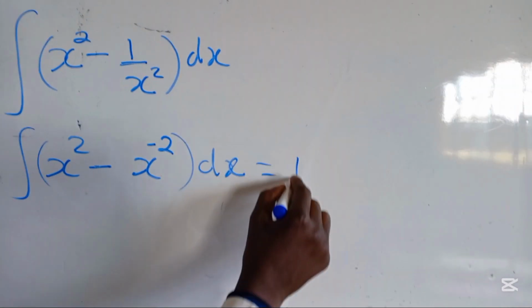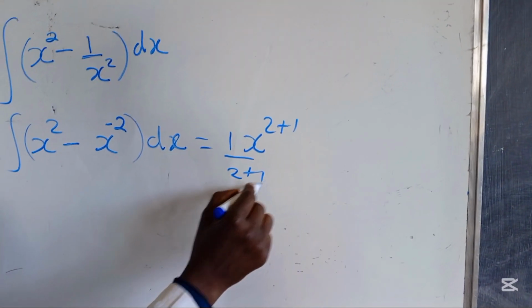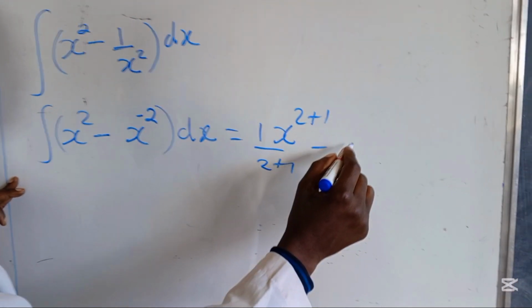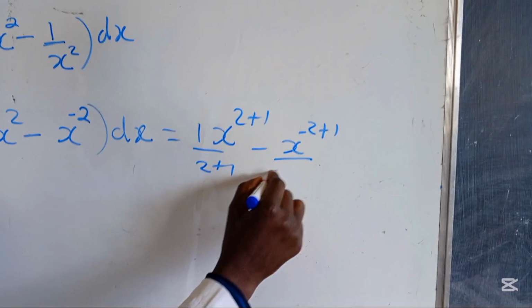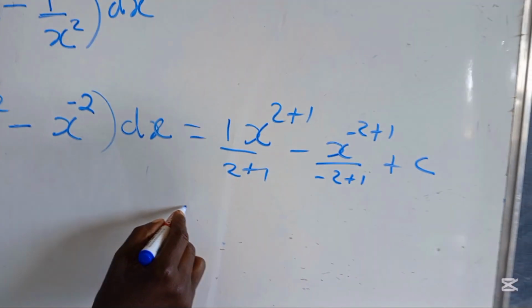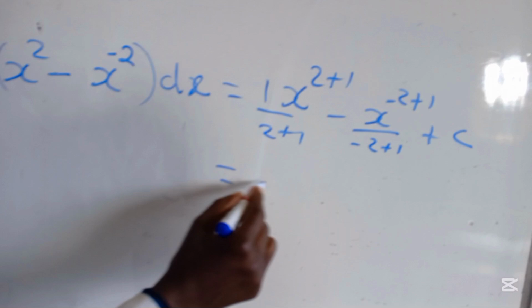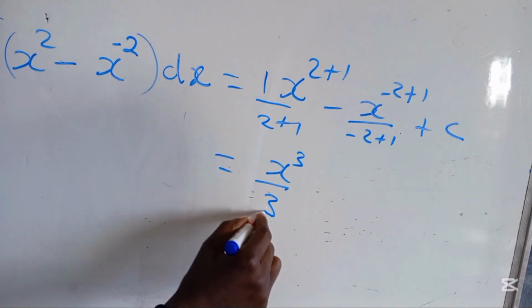I take the coefficient of x to the power 2 plus 1. It's the same thing, plus 2 plus 1. And again minus x to the power negative 2 plus 1. Here it will be negative 2 plus 1 plus c. And then what am I going to have? I'll have a 3, meaning it will be x to the power 3 over 3.